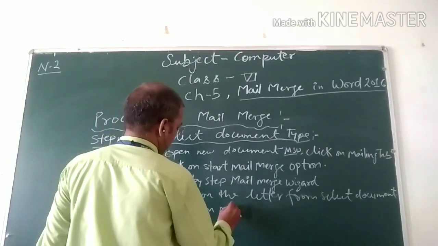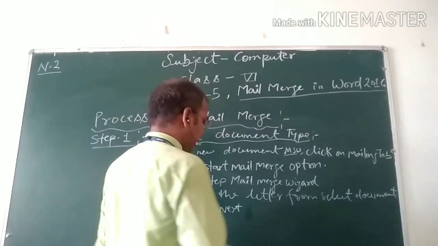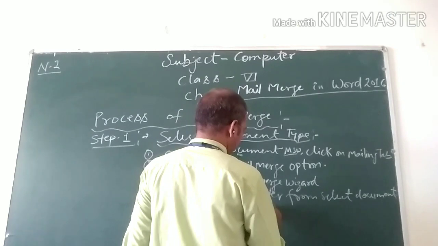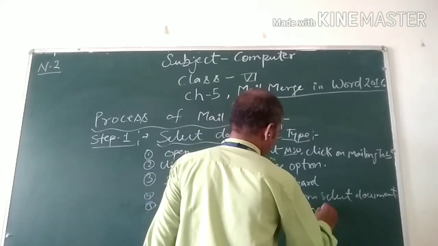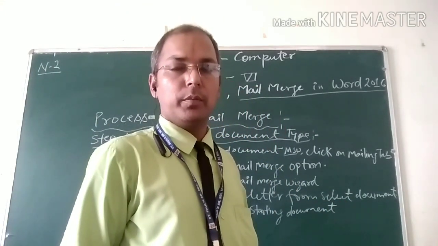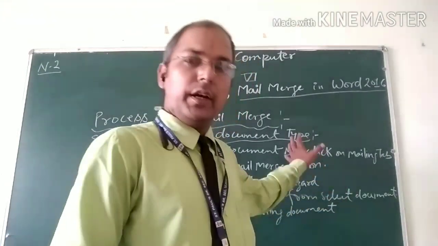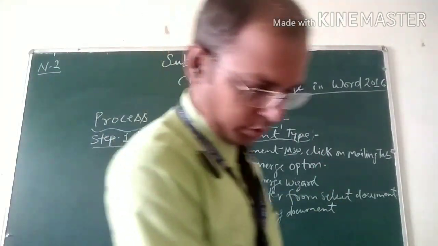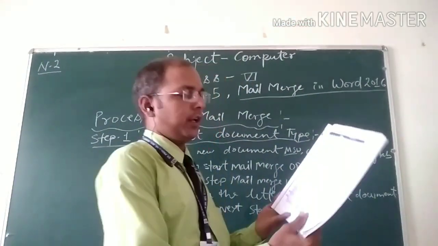Next starting document at the bottom of the page. So these are the steps, and all the steps are related to figure number 5.1, starting mailing.